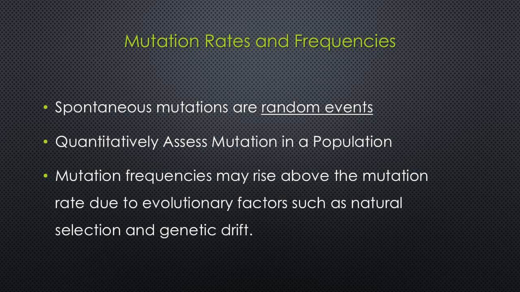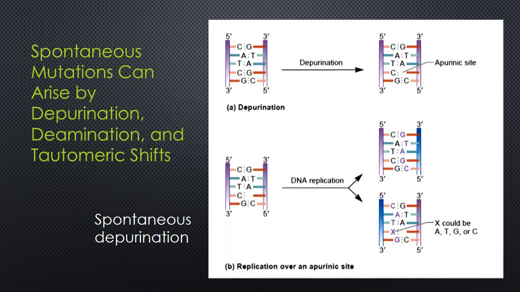So this is how spontaneous mutations arise. How many types of these are there? They can arise by depurination, deamination and tautomeric shift. Thus far we have considered the random nature of mutation and the quantitative difference between mutation rate and mutation frequency. We now turn our attention to the molecular change in the DNA structure that can cause mutation.